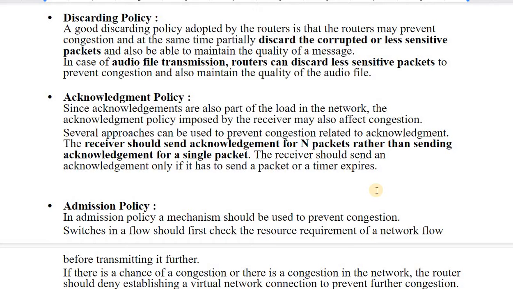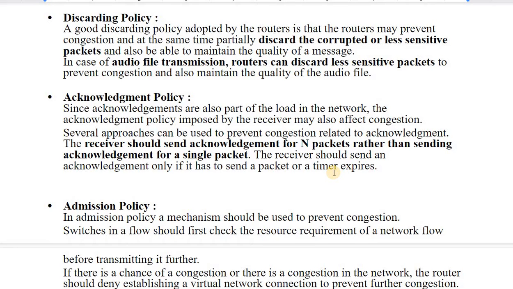Several approaches can be used to prevent this. Instead of sending acknowledgements for individual packets, the receiver should send one acknowledgement for n packets at a time, and should send an acknowledgement only if it has a packet to send or a timer expires.